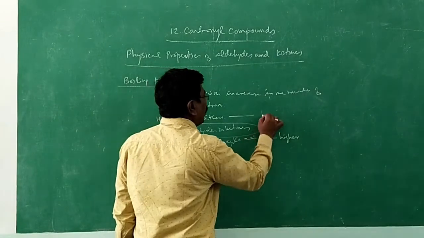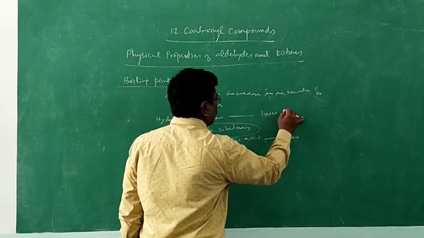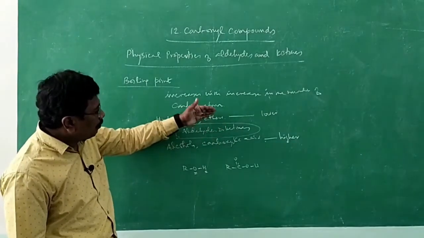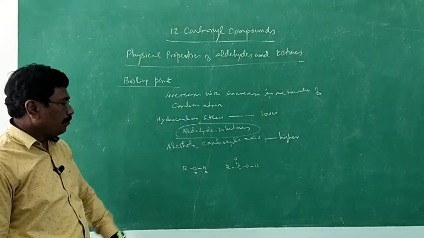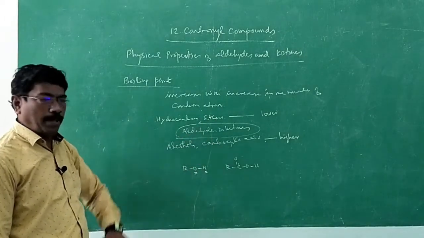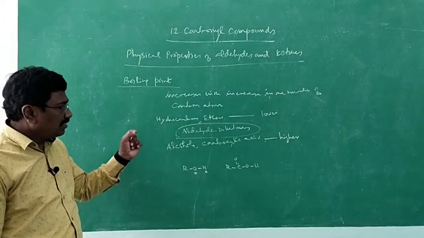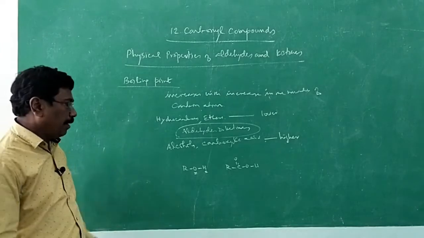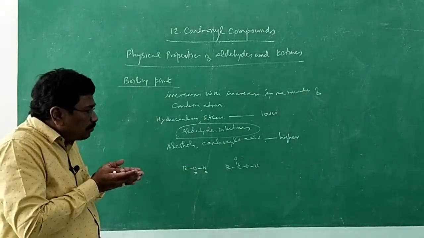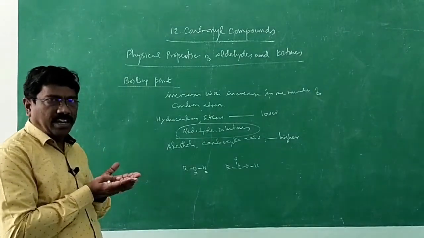Hydrocarbons and ethers have lower boiling point than aldehydes and ketones. That means aldehydes and ketones have higher boiling point than hydrocarbons and ethers, and lower boiling point than alcohols and carboxylic acids. Why lower boiling point? I explained. It is because alcohols and carboxylic acids are involved in hydrogen bonding. It is because of association. We have to spend energy to break the bond whenever hydrogen bond exists.